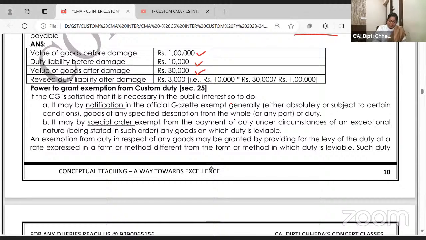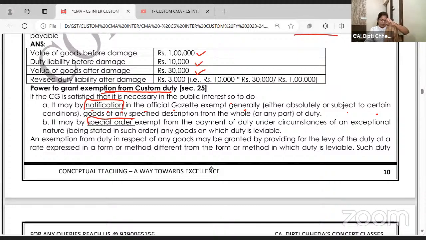Power to grant exemption. See, sometimes it happens in special cases, the Central government feels that no, on this there should not be any import duty or any export duty or whatever. How will they grant exemption from the custom duty? Either by way of notification in the official gazette, either absolutely or subject to condition, or by way of special order. MCQs में यही पूछते हैं. ये दो term underline करके लिखो MCQ.